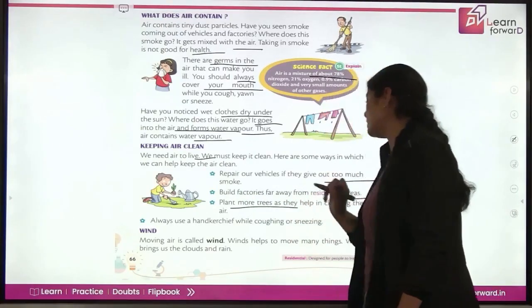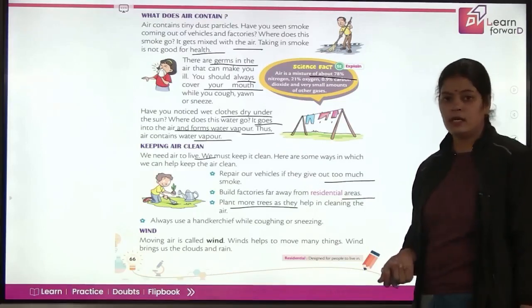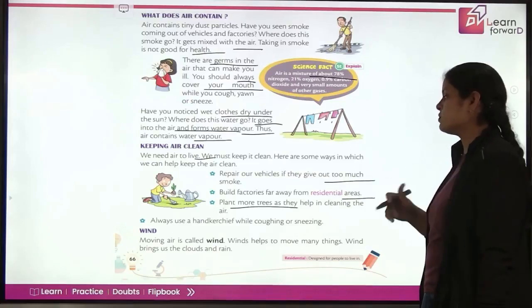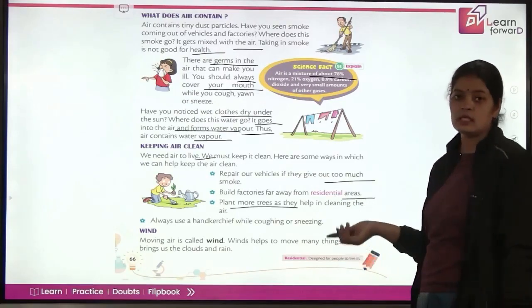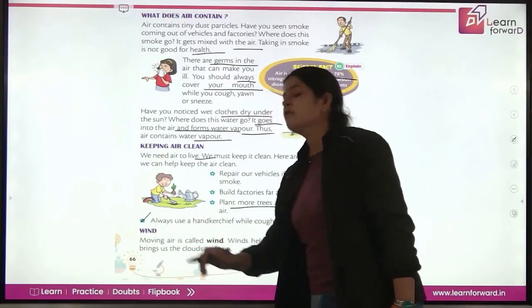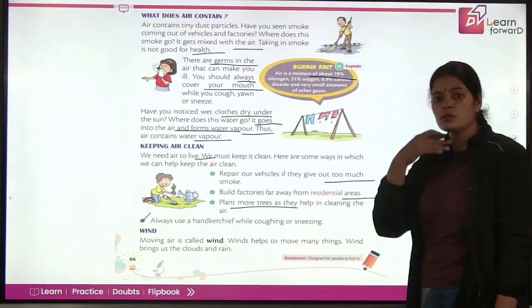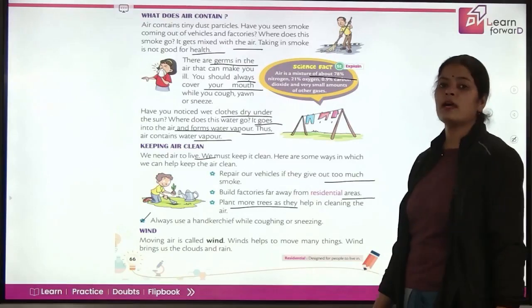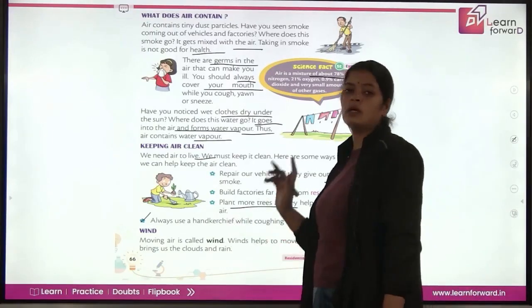So plant more trees, they help in cleaning the air. They are natural cleansers of air. Now always use a handkerchief while coughing or sneezing. When you are coughing or sneezing, you are also giving some of the germs out in the air. So you have to use a handkerchief or a mask whenever you are doing this.